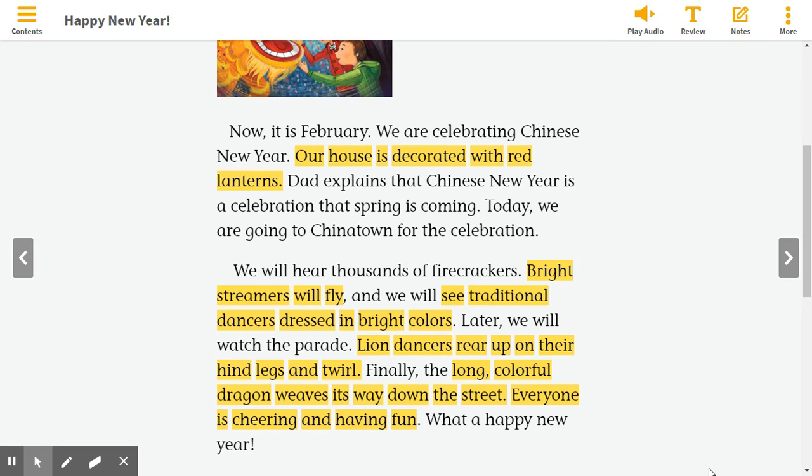Page 149. Write about it. Compare the two New Year's celebrations. How are they the same? How are they different? You should use details from the text in your answer. You want to look back through your text, look for words that we circled, that we underlined. When are these celebrations taking place? Use this information in your writing.